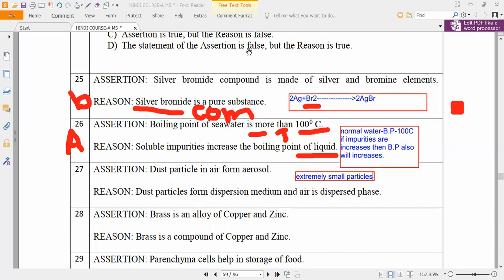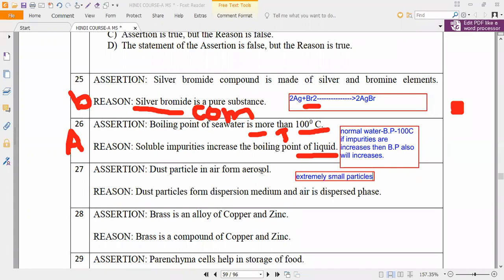Please respond, everybody. True, yes, sir. So dust particles, extremely small particles only, will form the aerosols. Now, the reason you can check it: dust particles form the dispersion medium and air is the dispersed phase.